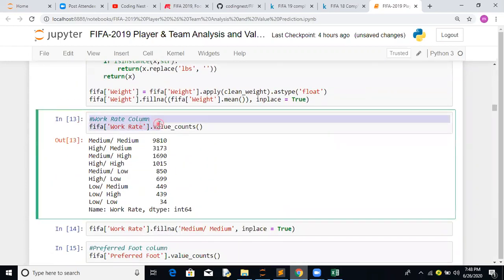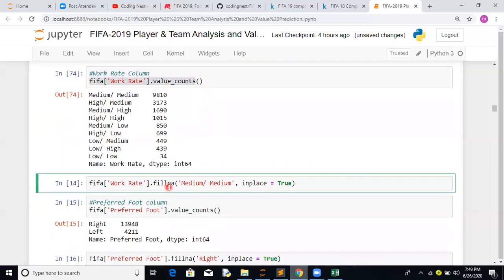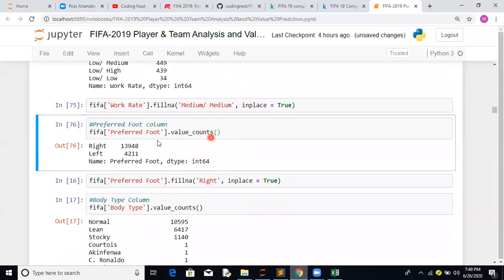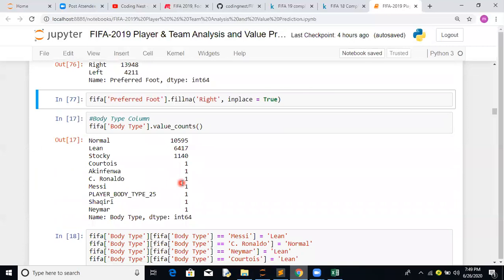Now let's target some more features, like work rate. Work rate is basically the first half, second half. If you notice the value counts, the maximum is medium, medium. Again, this is one of the strategies being used: if some values are empty, fill them with whichever is the maximum, medium, medium. For preferred foot, the preferred foot is majorly right, so if any values are empty, we can fill with that. These are the strategies we are using for the categorical columns.